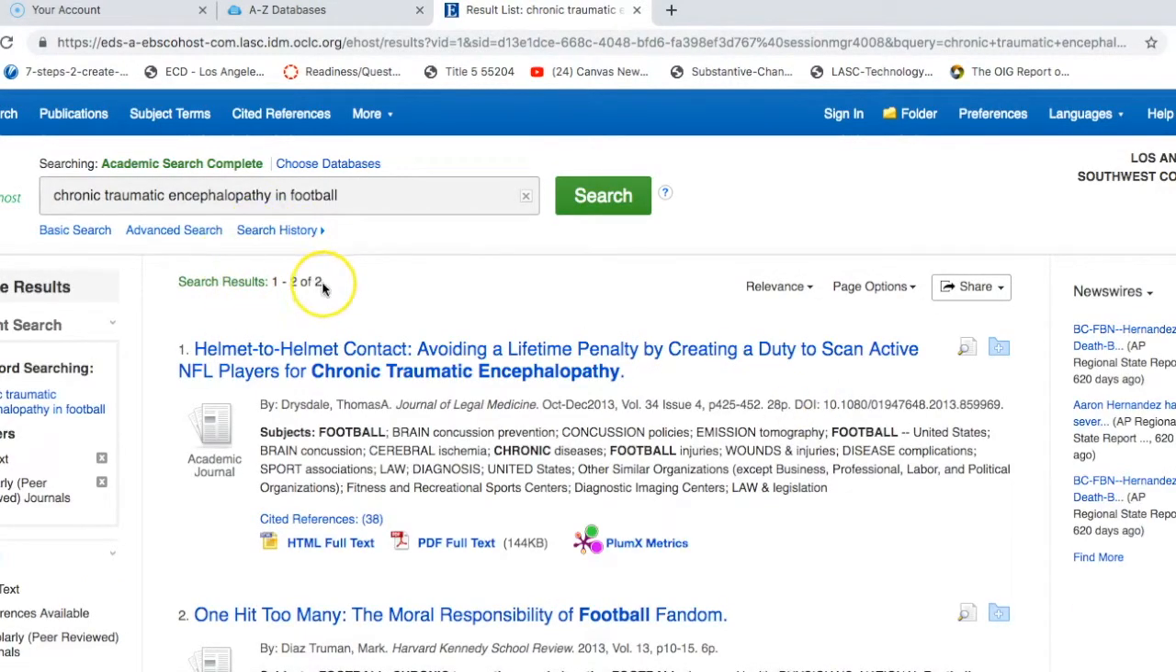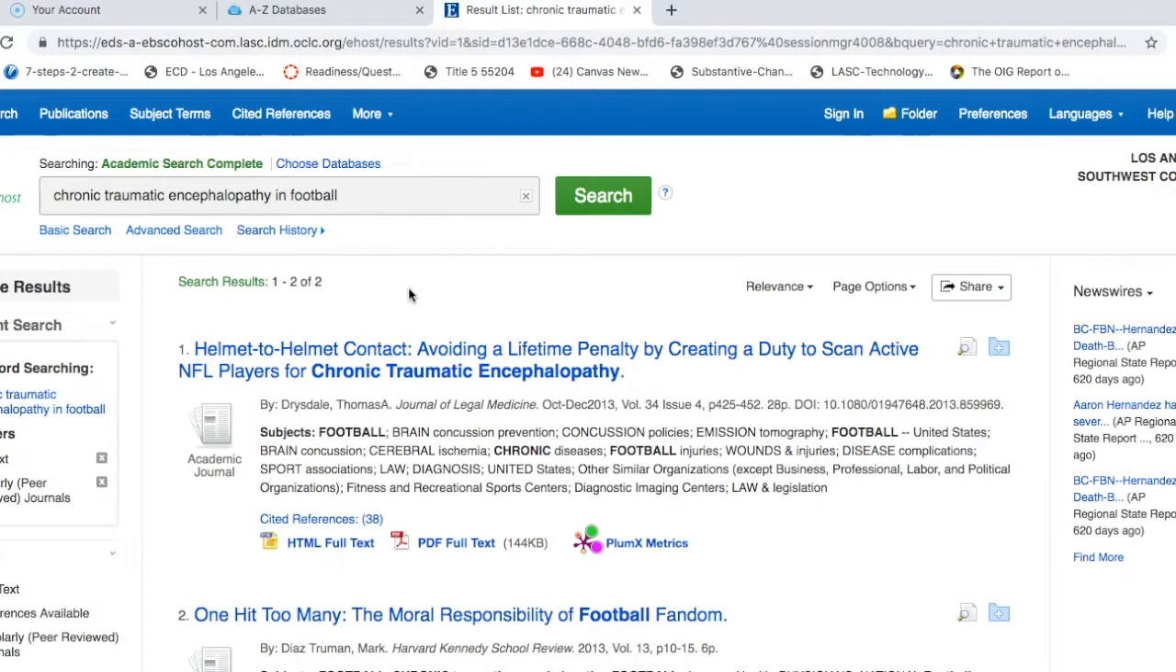You can see at the top how many search results you've gotten. In this case, it's pretty limited because I'm looking at something really specific. I've only gotten 2 search results. Likely, when you put in your search term, depending on how broad it is, you'll get a lot of search results. Like I said, in this case, since I limited it to just full text and I limited it to just scholarly journals, and I have a really specific search term, I'm only getting 2 results.